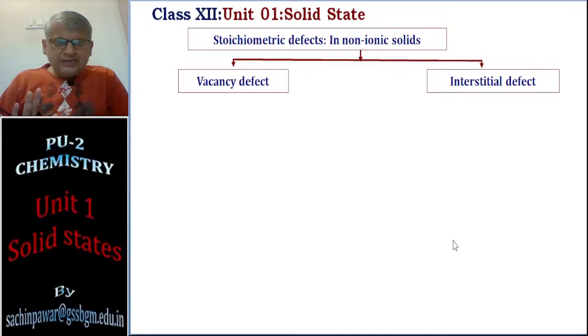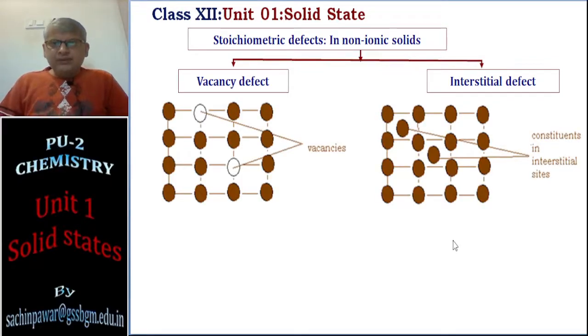For this understanding, I have a diagram for you. This is a diagram of the vacancy defect, and this is a diagram of the interstitial defect. In the vacancy defect, you see some of the brown colored particles have left their lattice points and created vacancies.